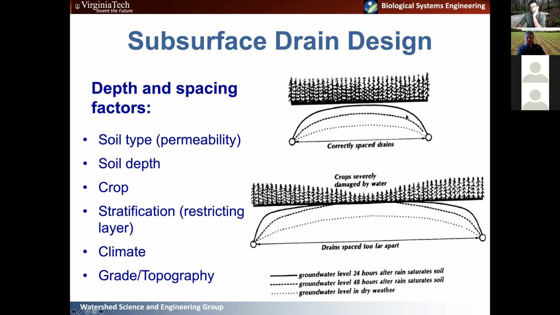And so with correctly spaced laterals, and these are the ones that go out into the field, you're going to be able to draw that water table down within 28 to 48 hours, so you don't get restricted plant development in this area. If drains are spaced too far apart, well, then you're going to end up getting a high water table in this area of the field, which is going to impact your yields essentially.